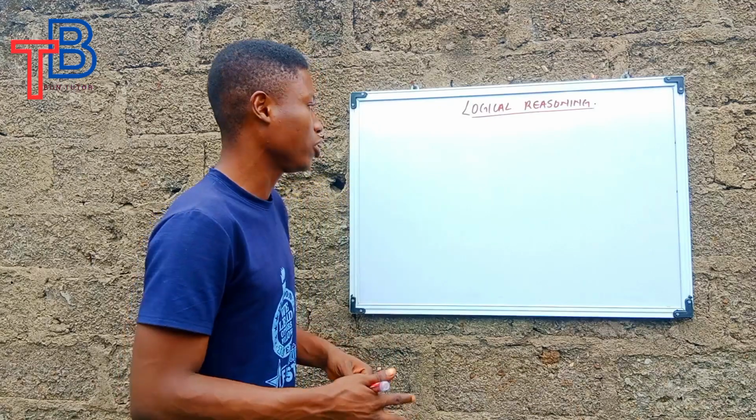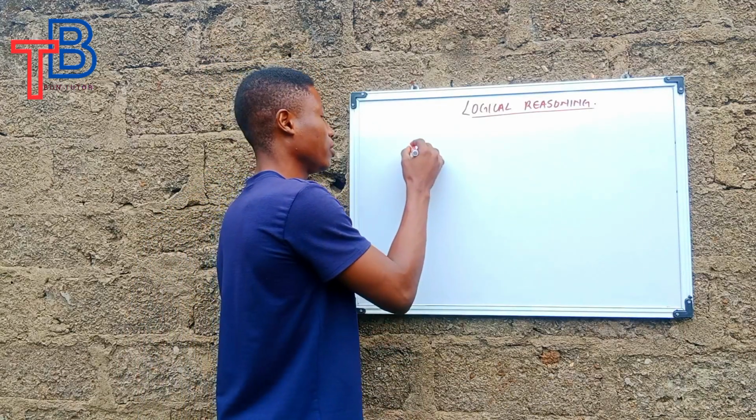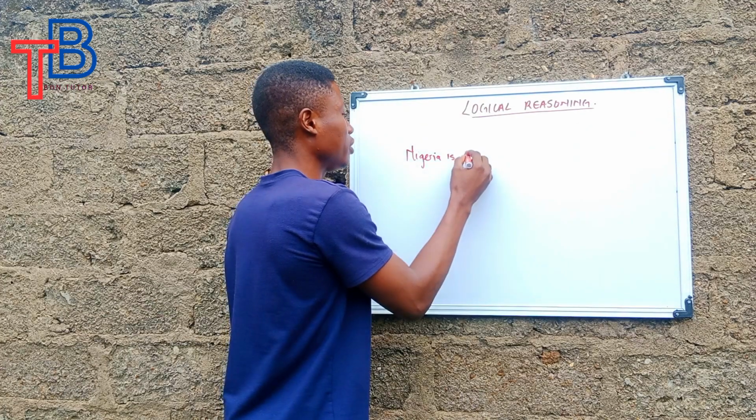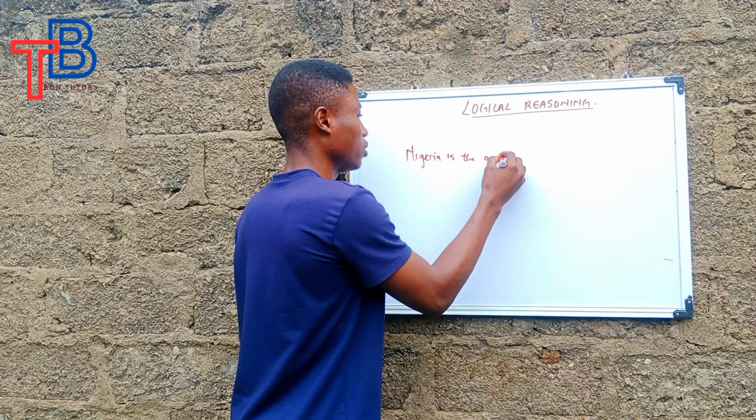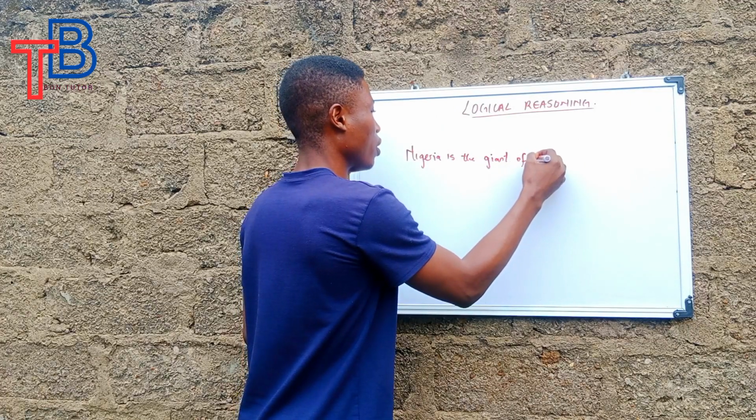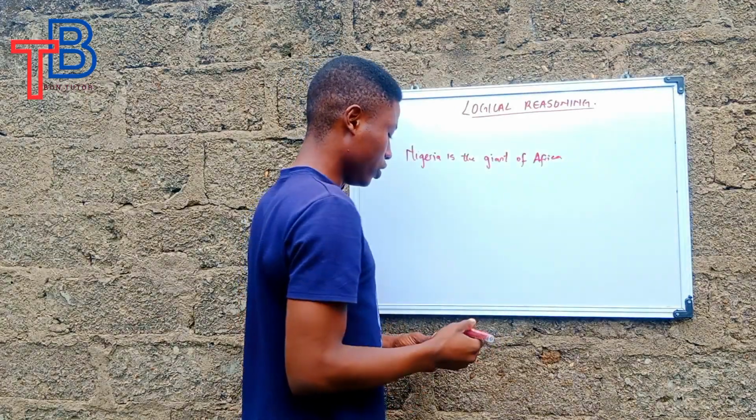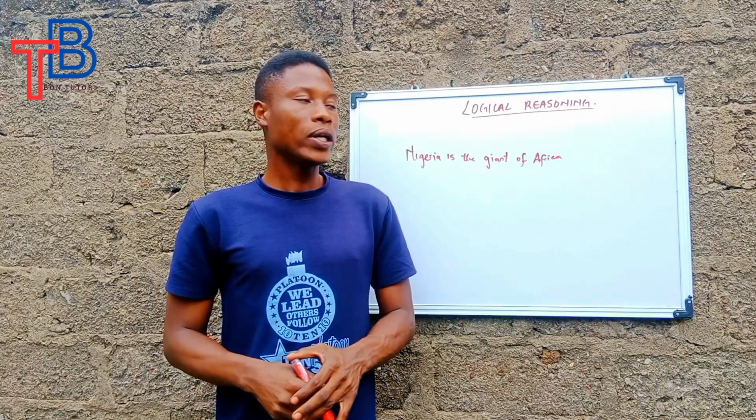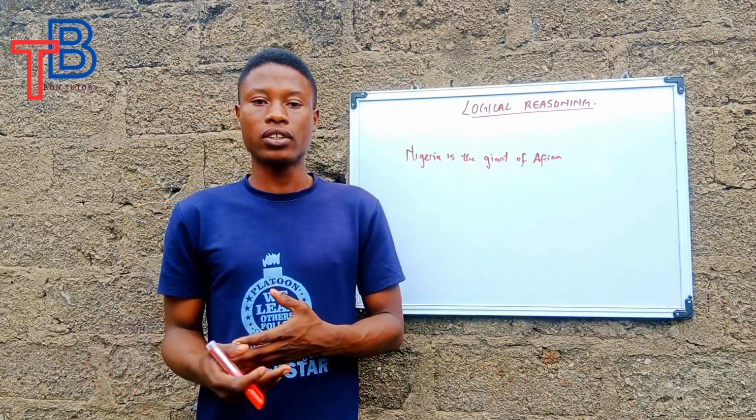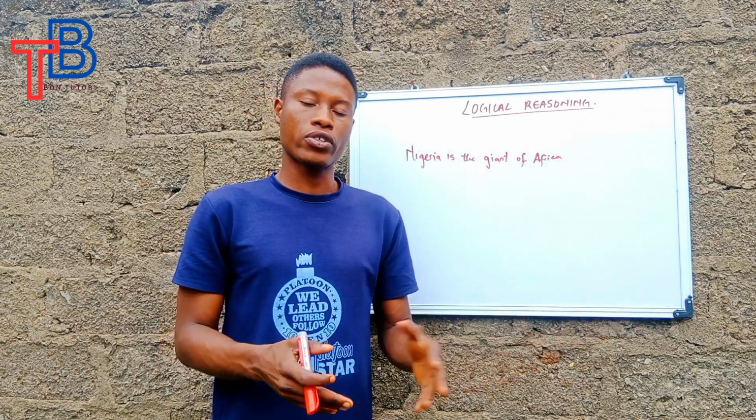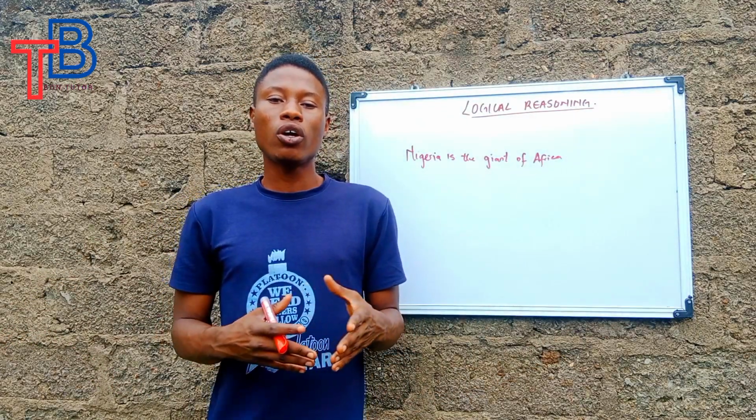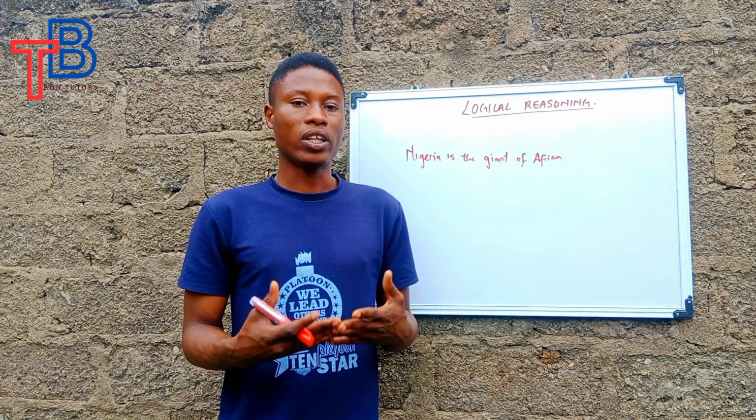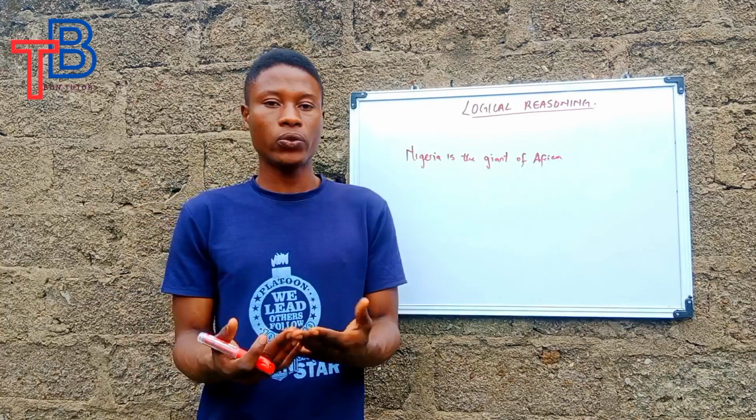An example of an argument is that Nigeria is the giant of Africa. Nigeria is the giant of Africa. This is an argument which can either have a true or false answer. So the true or false answer depends on how people think. So that is an example of logical reasoning.